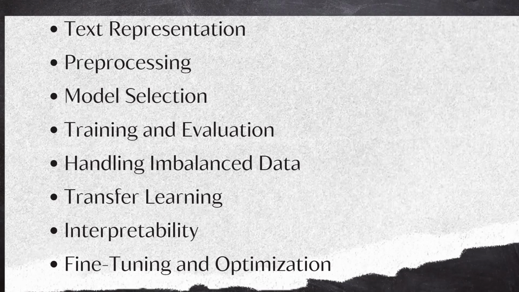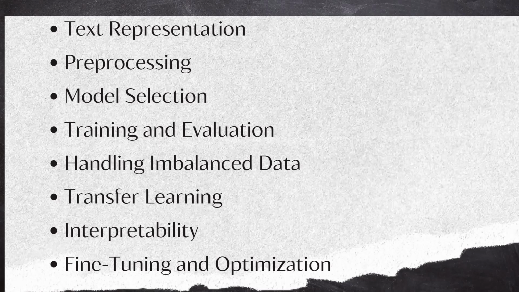Training and evaluation. The labeled dataset is split into training, validation and test sets. The model is trained on the training set and evaluated on the validation set to fine-tune hyperparameters. Evaluation metrics depend on the specific classification problem and can include accuracy, precision, recall, F1 score, and more. Cross-validation techniques help ensure a robust evaluation.